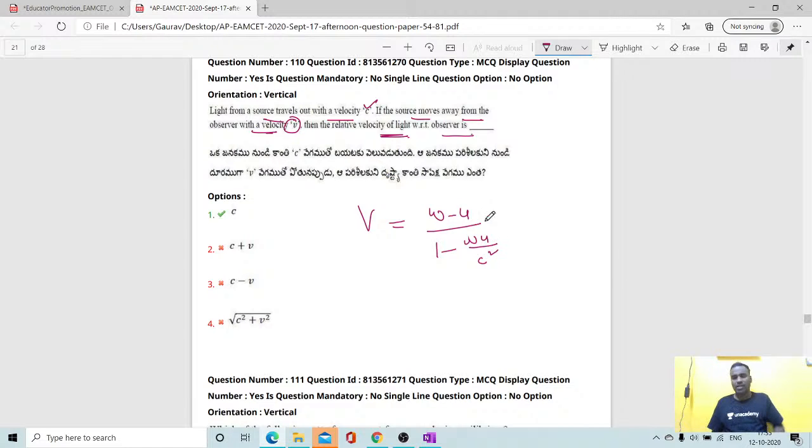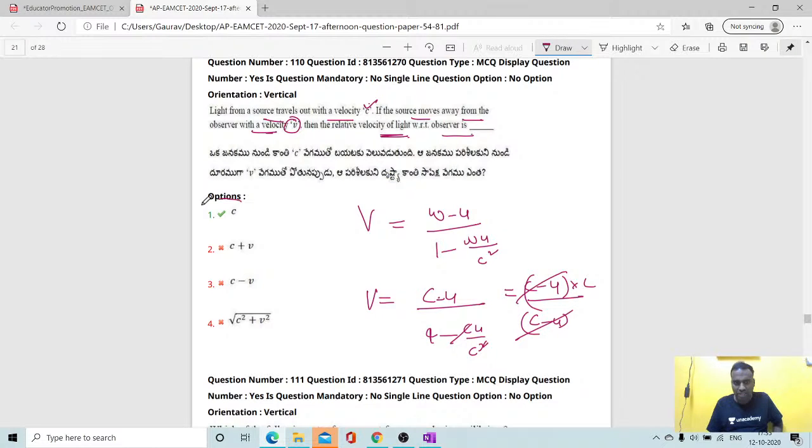Yes students, then here it is given that light from a source travels with a velocity c. So v is equal to c minus u upon 1 minus cu by c square, c gets cancelled over here. Sorry, c minus u, of course. C minus u upon c minus u upon c, numerator is c, gets cancelled. Finally we will get the answer as c.